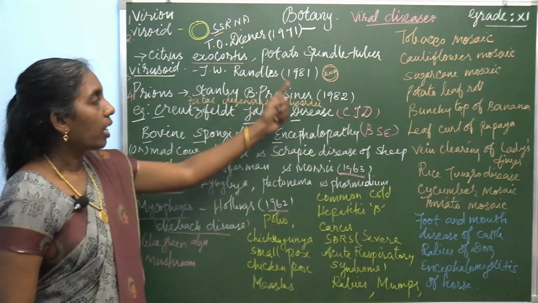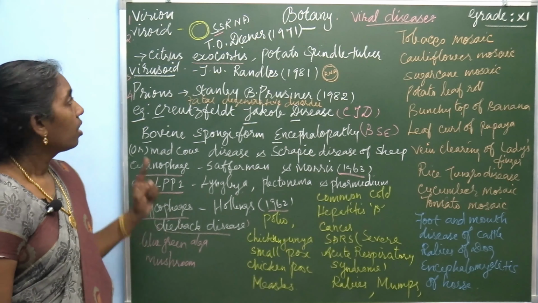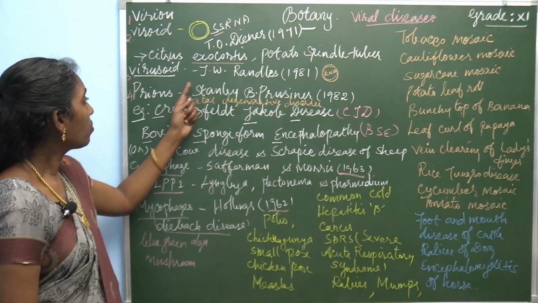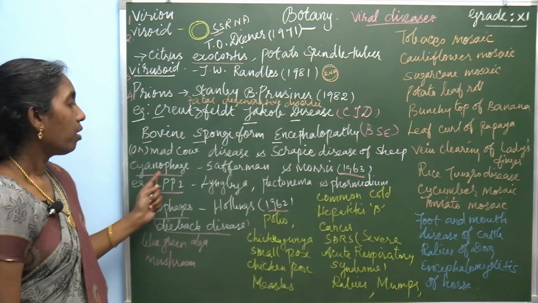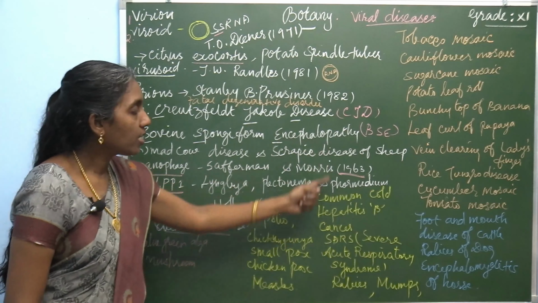So, all these examples are important for one word questions. Let us recall what you learned: virion, viroid, virusoid, prions, and what is cyanophage and what is mycophage, and what are the diseases they cause.